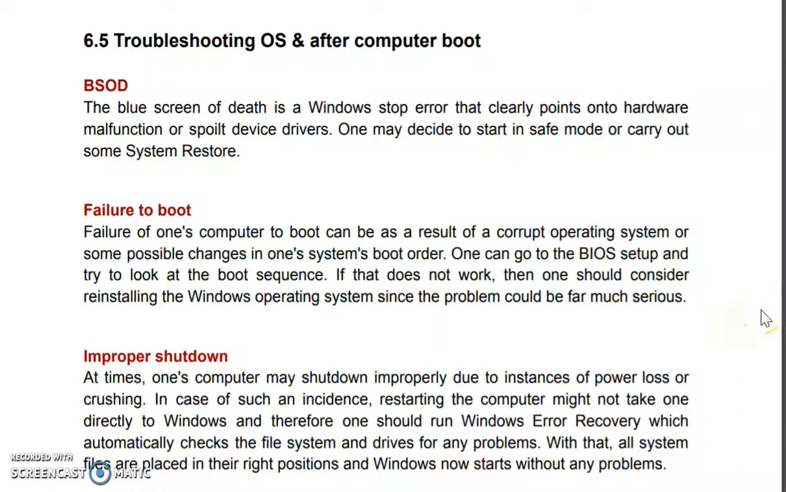Hello dear student, in this video we are going to see the different problems that may occur while starting the operating system after computer booting. We will look at the different symptoms and the solutions for operating system troubleshooting. The first one is the blue screen of death.